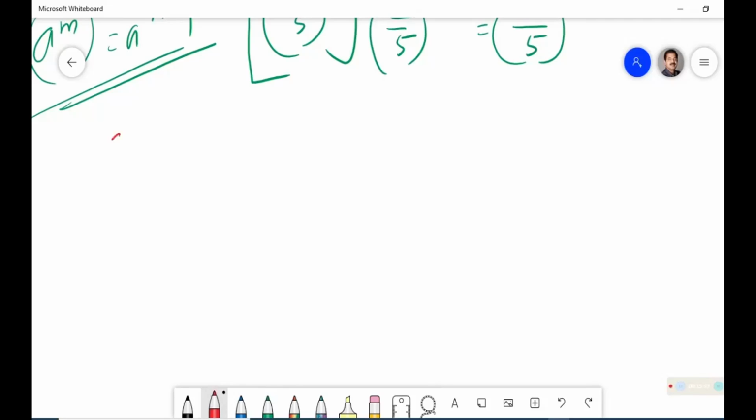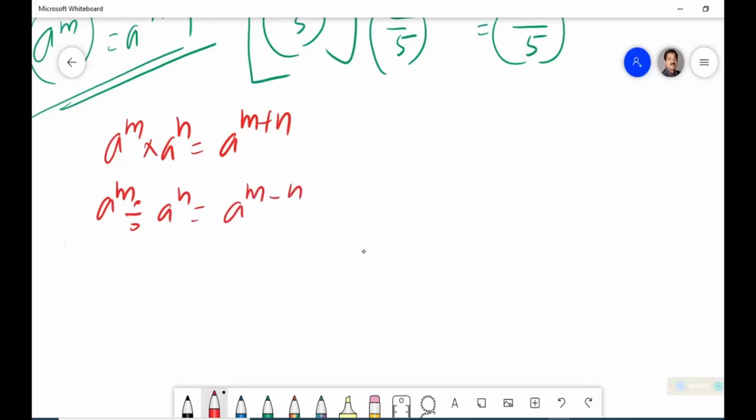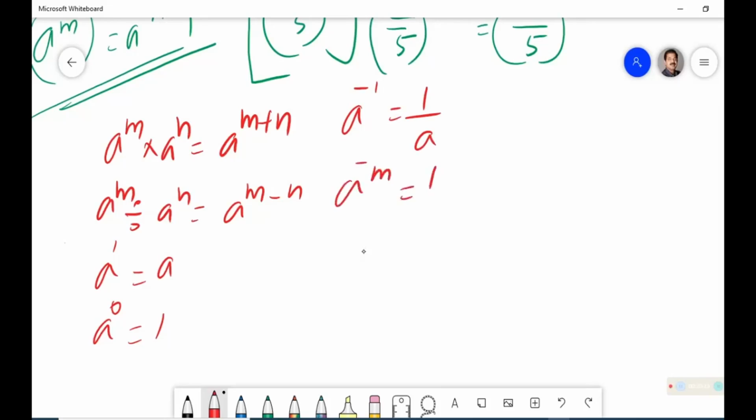What is the first one? a to the power of m into a to the power of n is equal to a to the power of m plus n. a to the power of m divided by a to the power of n is equal to a to the power of m minus n. Then a to the power of 1 is equal to a itself, a to the power of 0 is equal to 1. Then a to the power of minus m is equal to 1 upon a to the power of m.